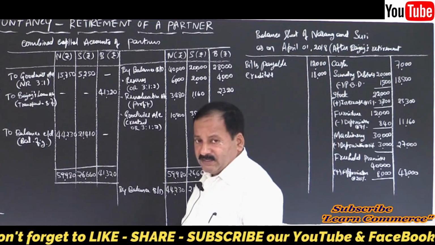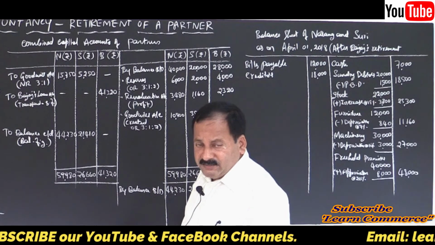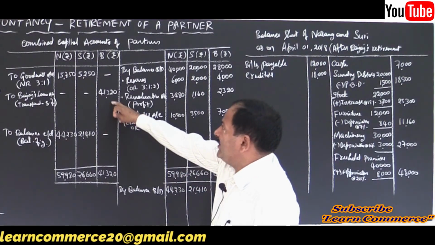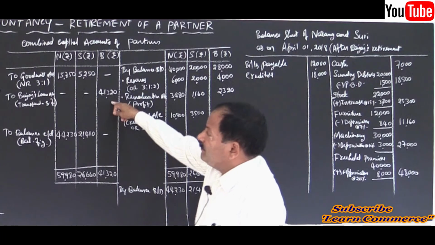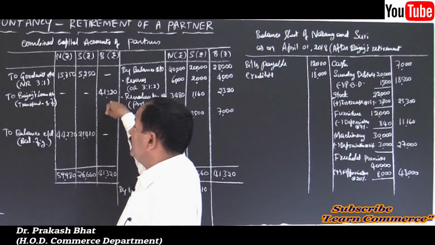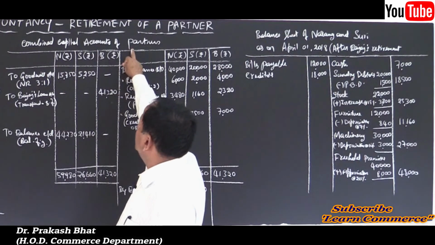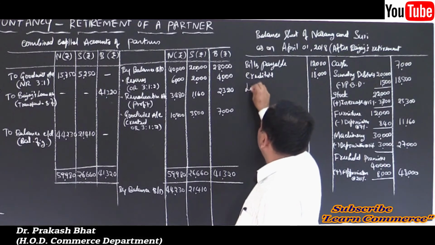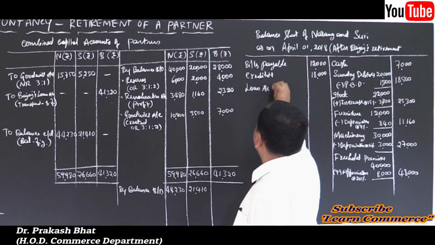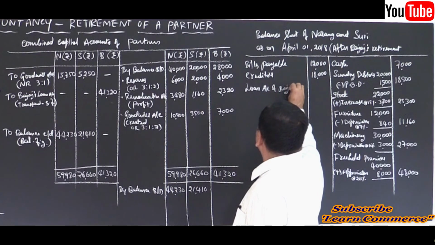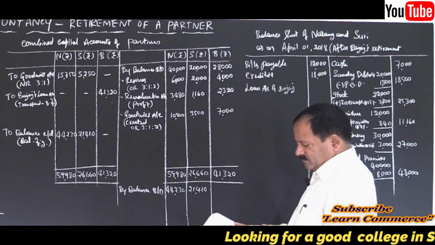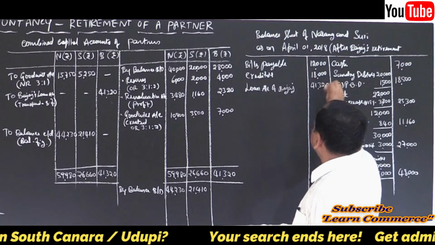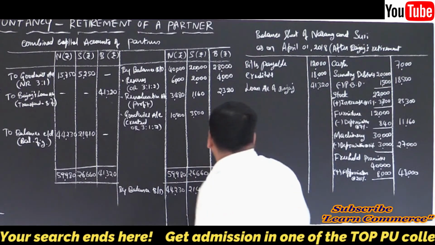That's all. No other liabilities. Are there any other liabilities? Yes, there is one more. Which one? See here, Bajaj's loan account, right? It's a liability. We are supposed to pay the final balance to Bajaj. It is kept as a loan. So, the partner's capital account is debited and Bajaj's loan account is credited. So, here the loan account will appear. Bajaj's loan account you can write. How much? 41,320. See his capital balance. That itself is the loan. We didn't pay anything to Bajaj, right?